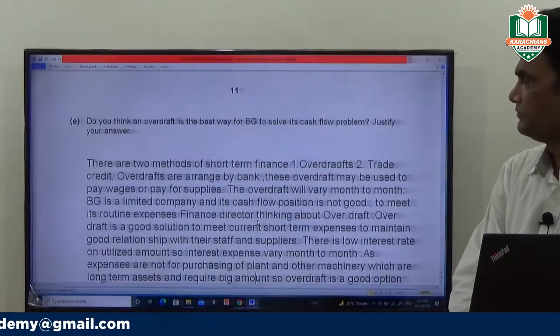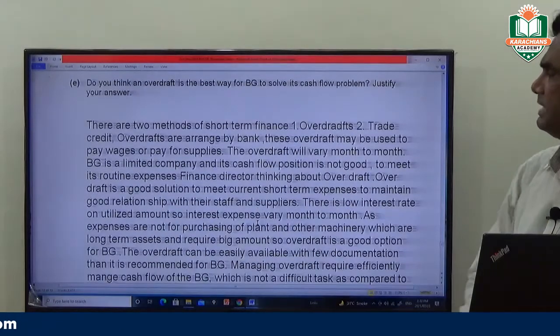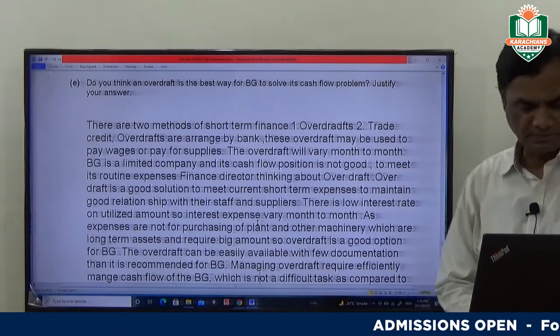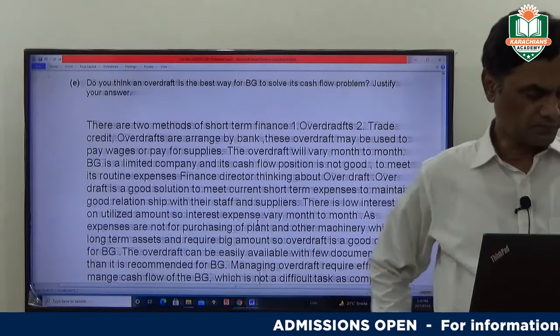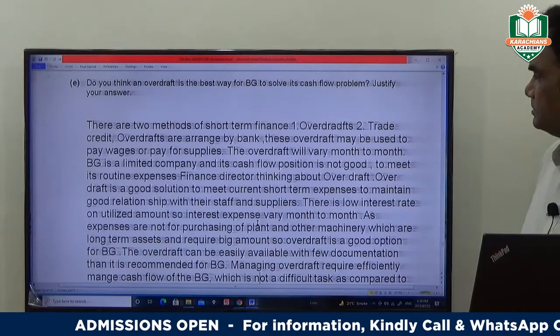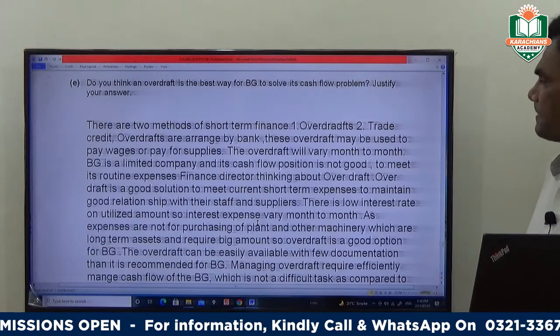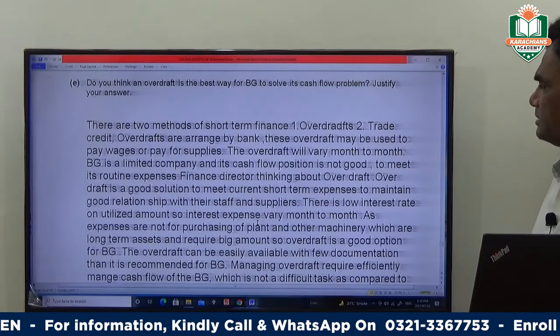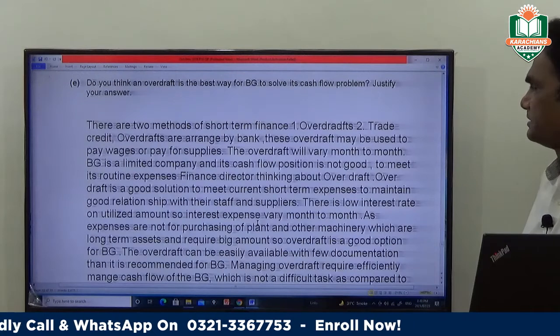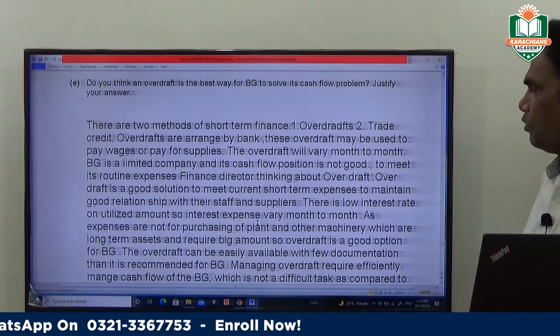Now come to question 4E. Do you think an overdraft is the best way for BG to solve its cash flow problem? Justify your answer. This question comes from the chapter Business Finance, Needs and Availability. There are two methods of short-term finance. Number one is overdraft. Number two is trade credit.